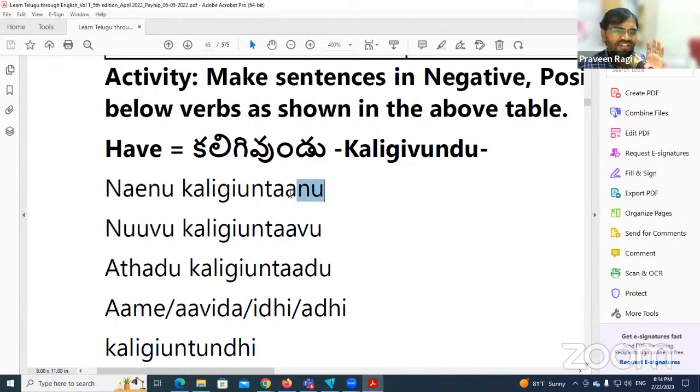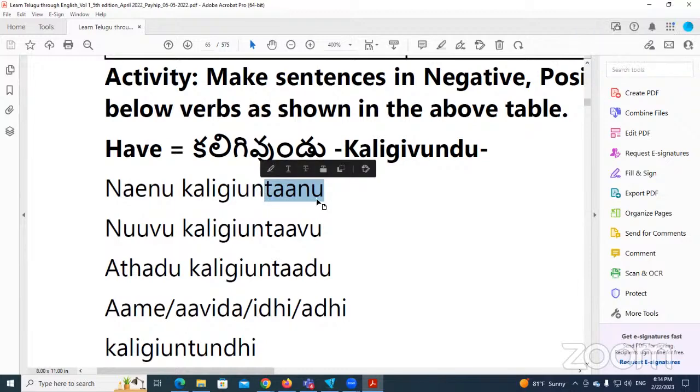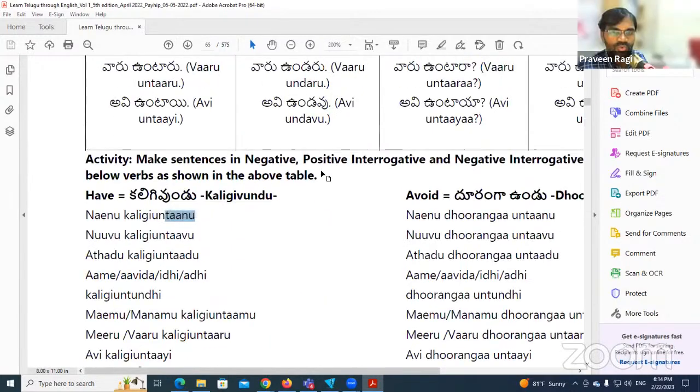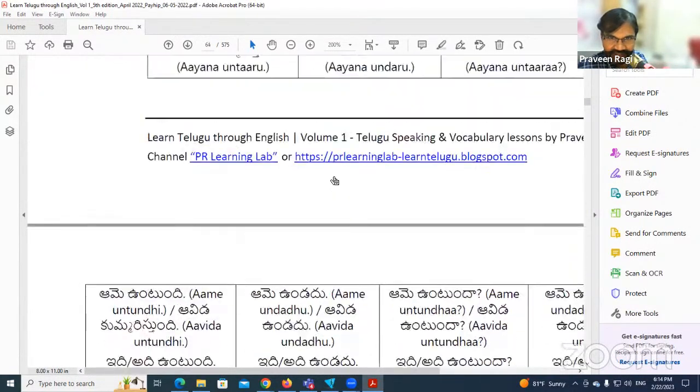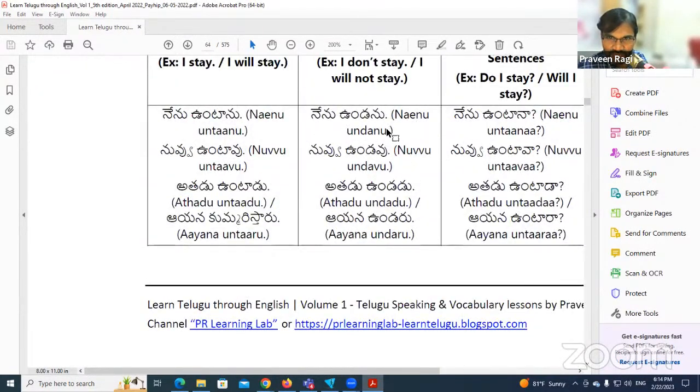Okay, now let's try one more. The negative form, not a question, just a negative sentence, I don't have. Nenu kaligi undanu. Can you try it? Undanu. So look at this structure: nenu undanu, kaligi undanu.